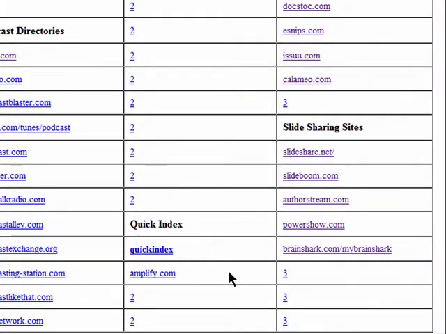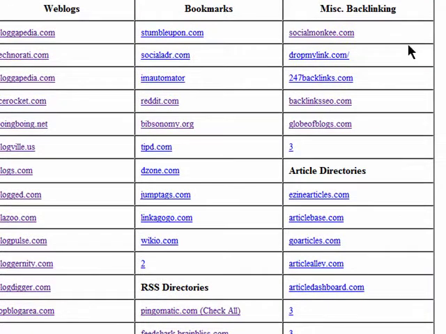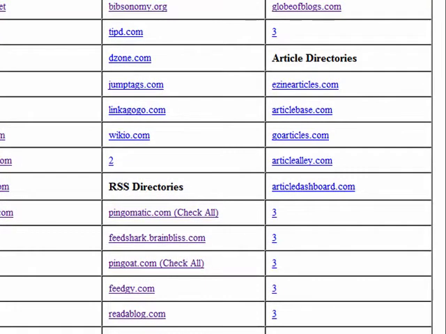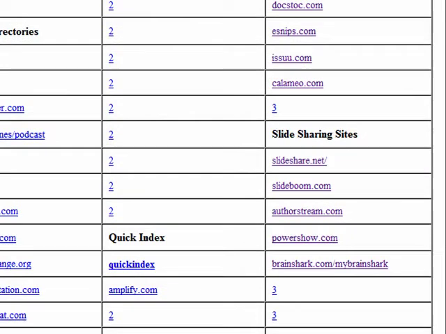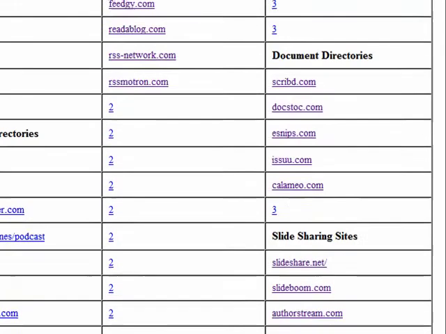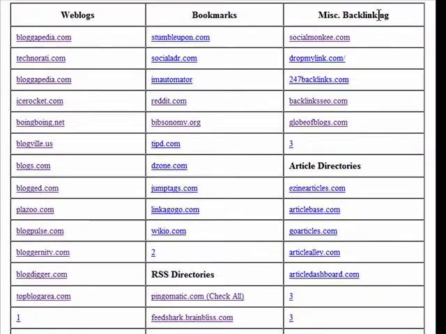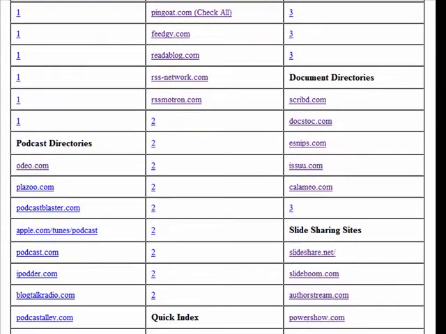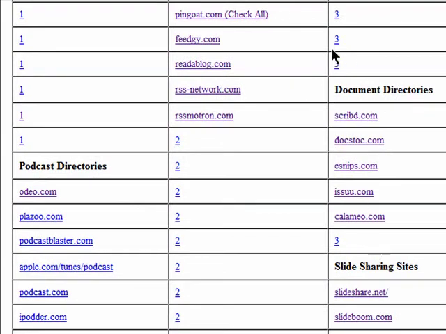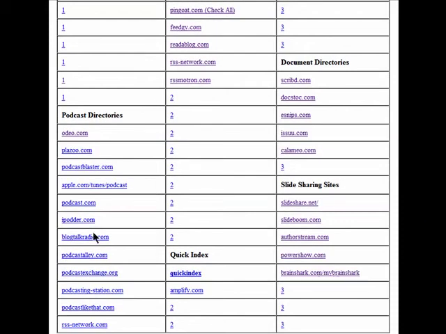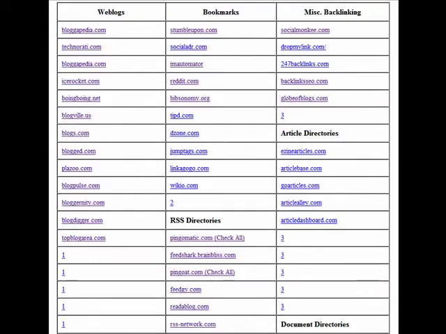podcast directories, bookmarks, RSS directories, a couple links for sites that will help you quickly index your domains when they're new, your new websites, miscellaneous backlinking sites, article directories, document directories, and slide sharing sites. As I mentioned, at the same site where you download this page, I will have videos there. They're absolutely free, no obligation, that you can watch. It will explain how to use each one of these types of programs.